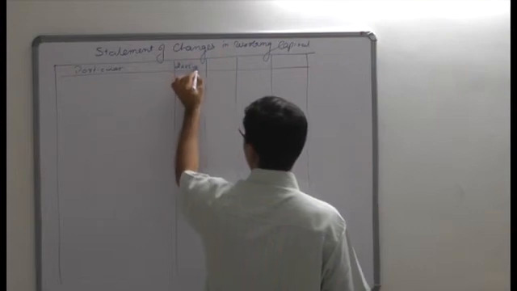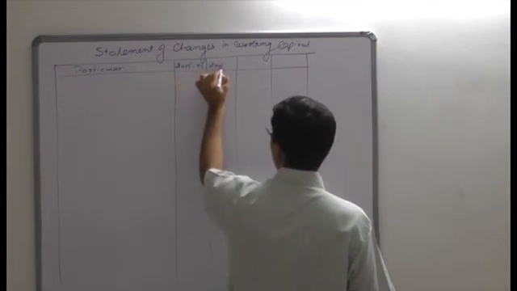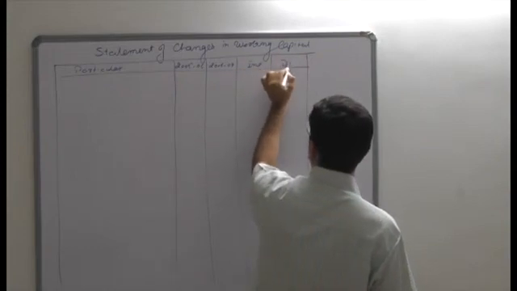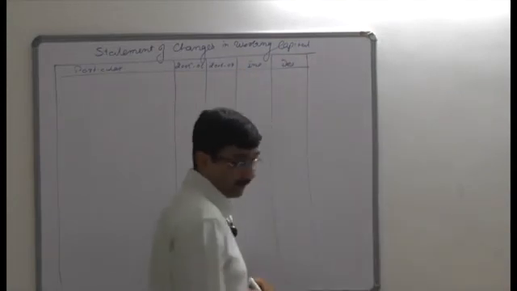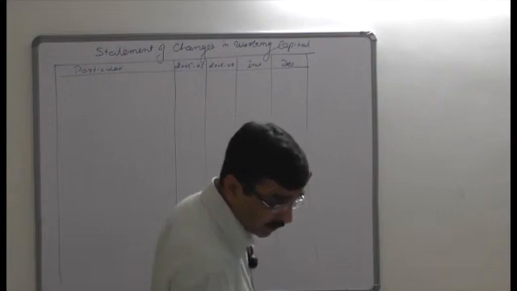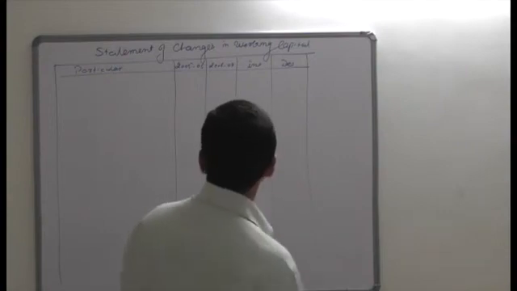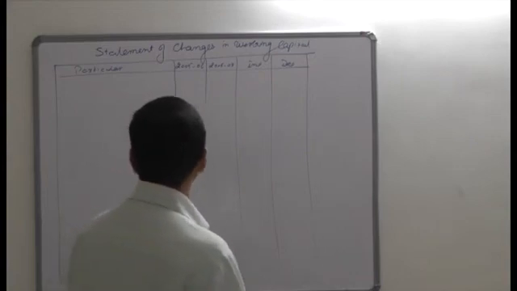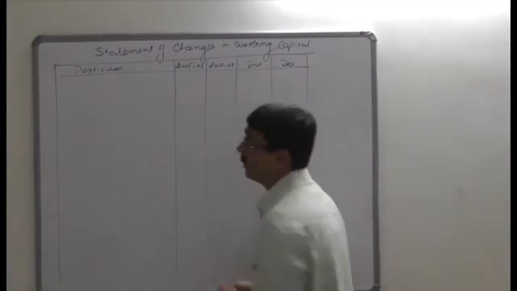Years are given 2005-6 and 6-7. Just confirm whether it is right or wrong. Increase and decrease in working capital. Years are 2005-6 and 6-7. That's right. All right.